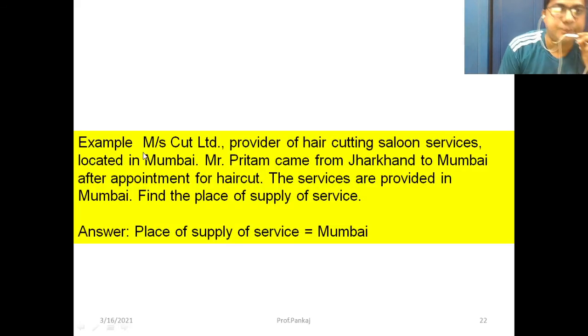Now for example, Messrs Cut Limited provides hair cutting salon services located in Mumbai. Mr. Preetham came from Jharkhand to Mumbai after an appointment for a haircut. The services are provided in Mumbai. Find out the place of supply of service. The place of supply of service is Mumbai. Where the service is located, there we can say is the place of supply.